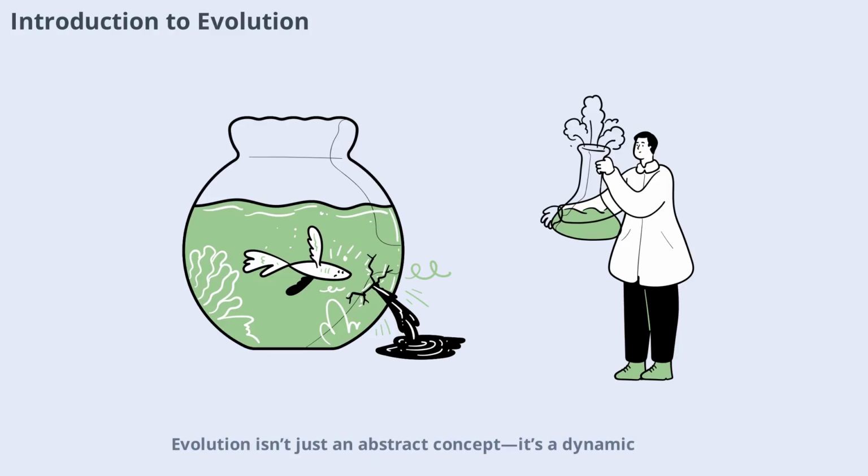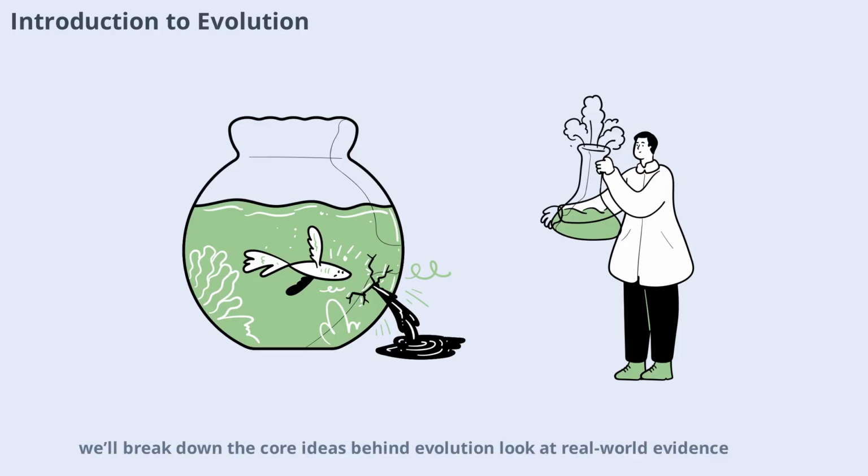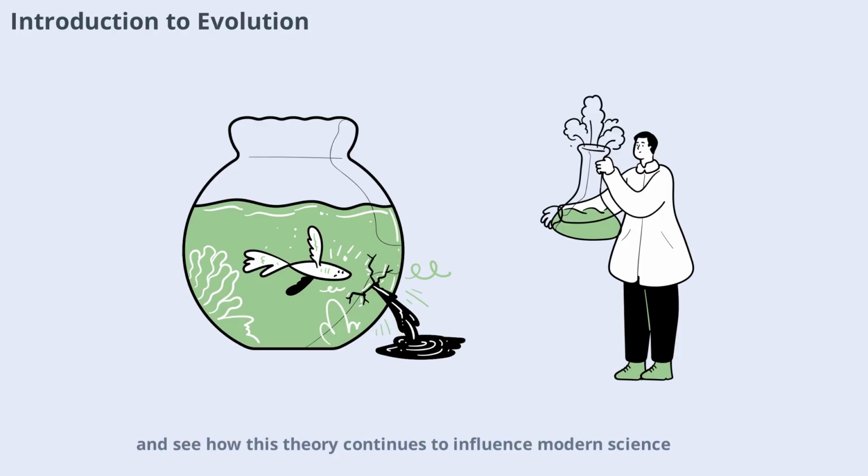Evolution isn't just an abstract concept, it's a dynamic process that shapes every living thing around us. From the tiniest bacteria to the largest mammals, evolution explains the incredible variety of life we see today. In this video, we'll break down the core ideas behind evolution, look at real-world evidence, and see how this theory continues to influence modern science. Let's begin by understanding what evolution really means and why it's so important to our understanding of life.